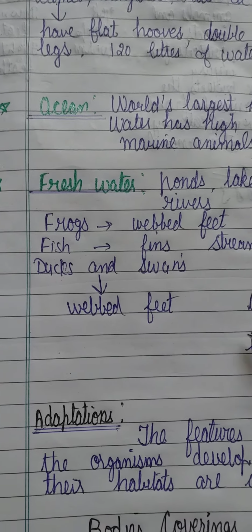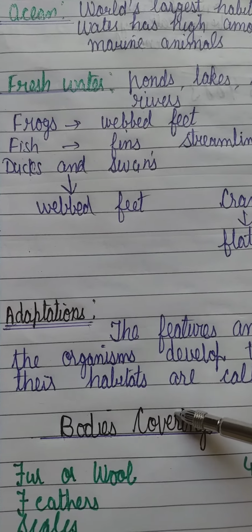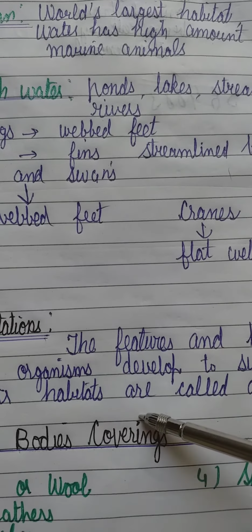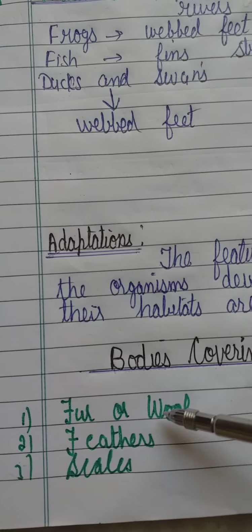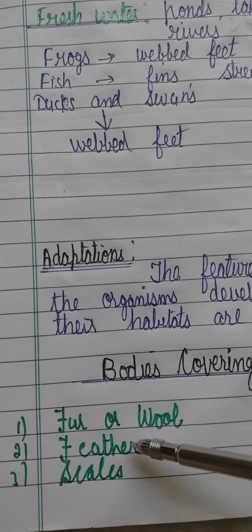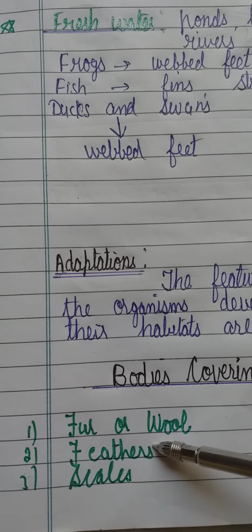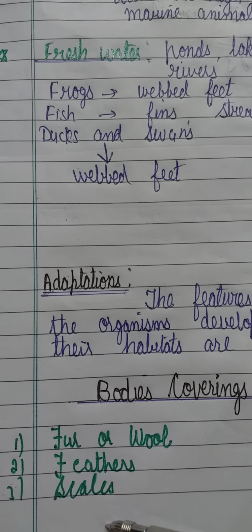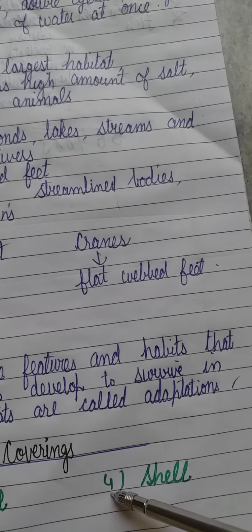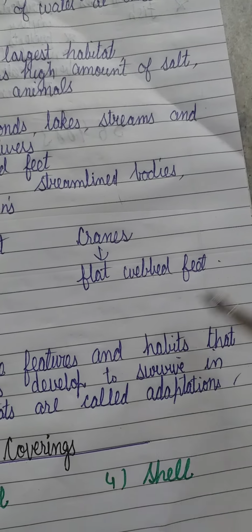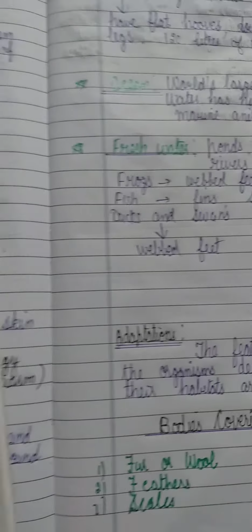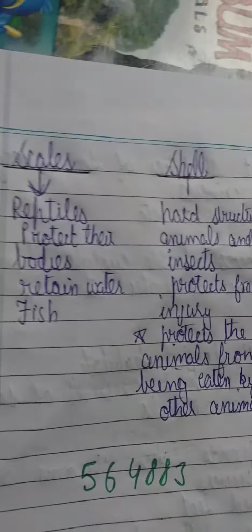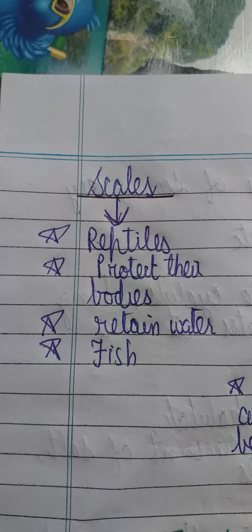Starting with the first kind of adaptation, that is body covering. Animals have different types of body covering. Some have fur or wool on their body. Some animals or birds have feathers on their body. Some have scales, and some have a shell on their body. Now we are going to study these body coverings in detail. Starting with the first type of body covering, that is the scales.